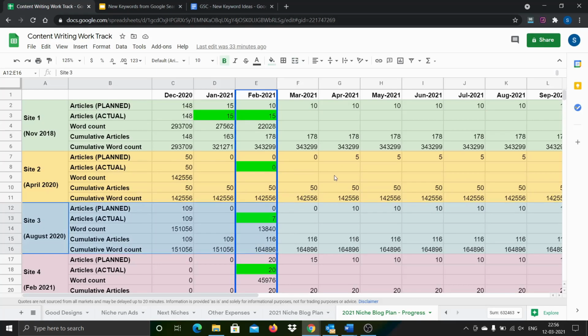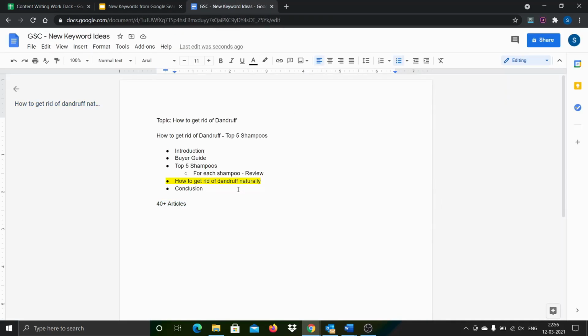Then I was tracking the Google Search Console data. What I observed is that for some of the articles, this particular keyword, how to get rid of X naturally, started ranking ahead of the primary keyword. The primary keyword was nowhere appearing yet in the search results, but some of the articles started appearing, not on the first page but somewhere in Google search for this term. Then I started observing that repeatedly.